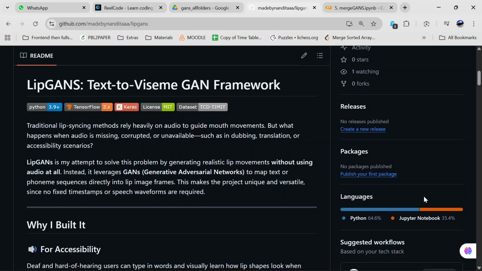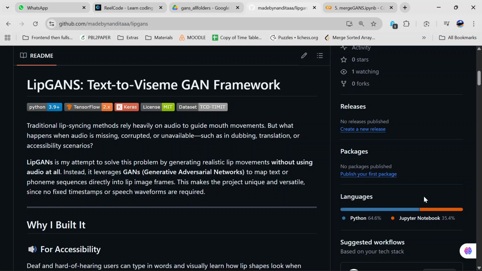With that vision in mind, I started this project by empathizing with both the creative and the accessibility needs of users. I defined the problem as: how can we convert plain text into visually accurate lip movements without relying on audio at all? Then came the ideation.